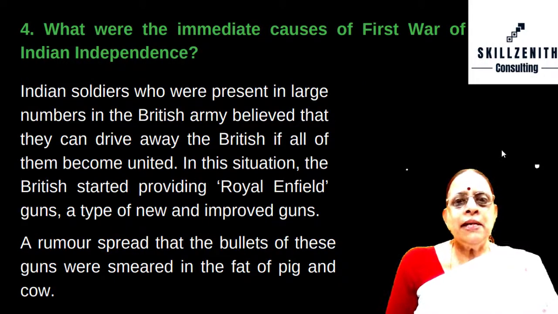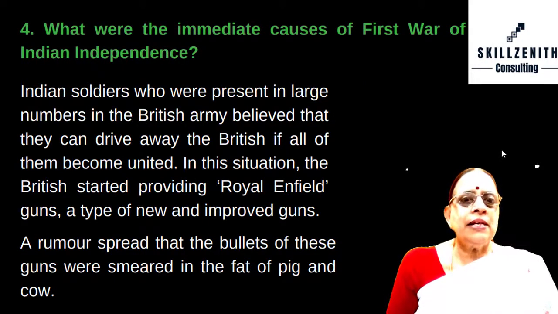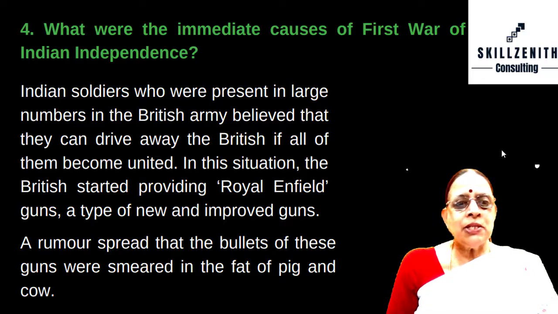What were the immediate causes of the First War of Indian Independence? Indian soldiers who were present in large numbers in the British Army believed that they could drive away the British if all of them became united. In this situation, the British started providing Royal Enfield guns, a type of new and improved guns.